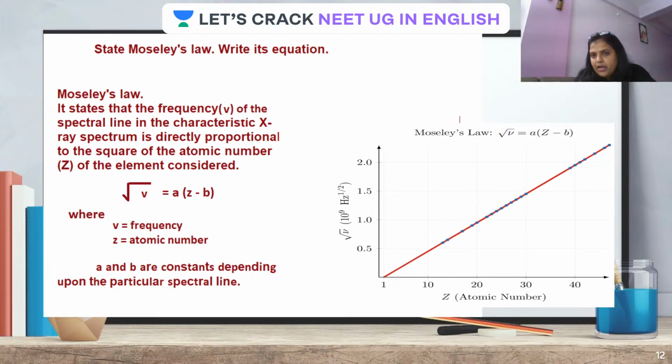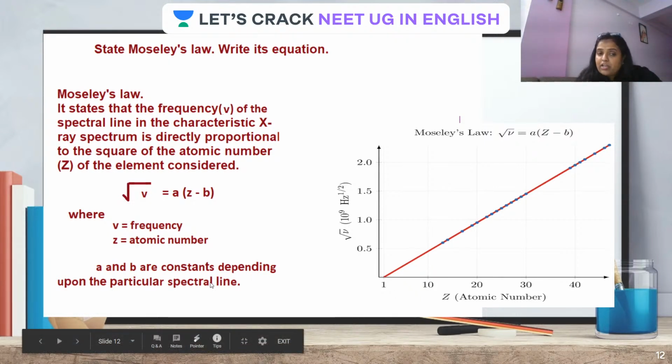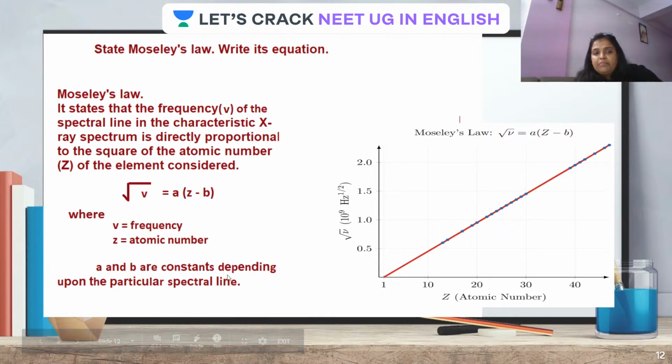Very, very important, guys. You must know this whenever you are asked what is Moseley's equation. This is the equation where this ν stands for frequency, Z stands for atomic number, and A and B are constants depending upon the particular line. Remember, A and B are constants depending upon the particular line.